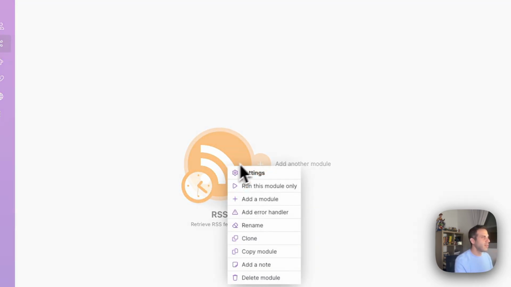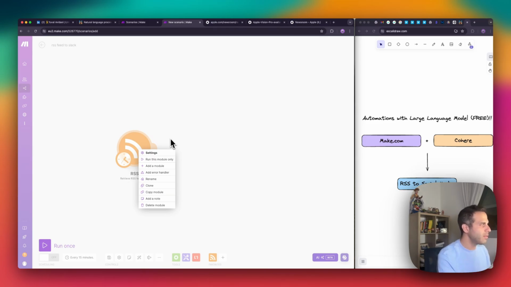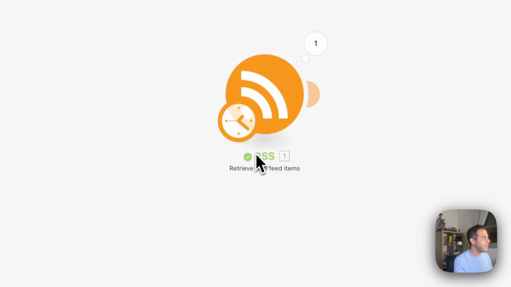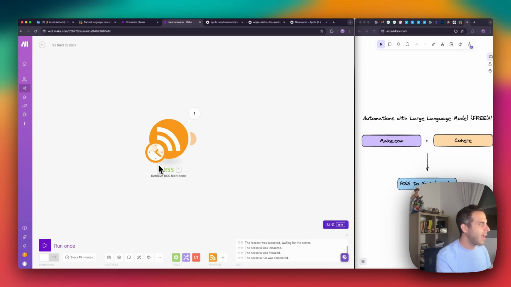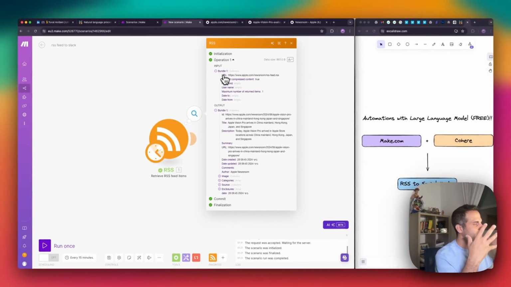By right clicking on the module, because this is actually a module, I can select run this module only. And by clicking on it, I can see that some process happened. I have this green arrow, this V arrow, which stands for success. We don't have a red one that stands for error, but we do have the green one. And we also can see we have some number on the upper right-hand side. Now, if I click on that number with a mouse, I can see some fields have just popped up.